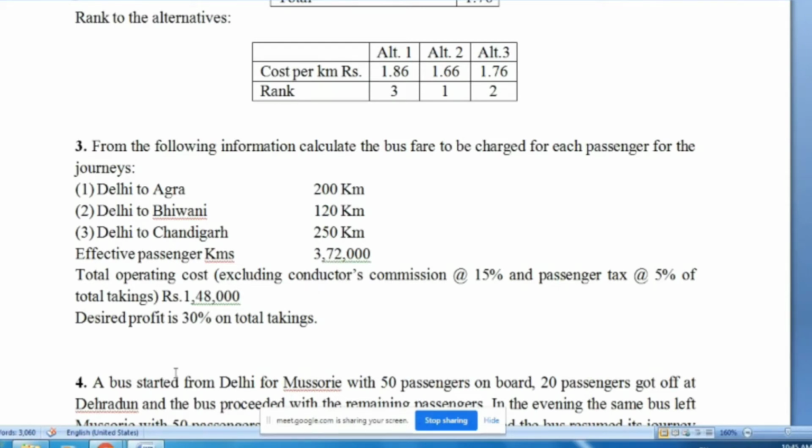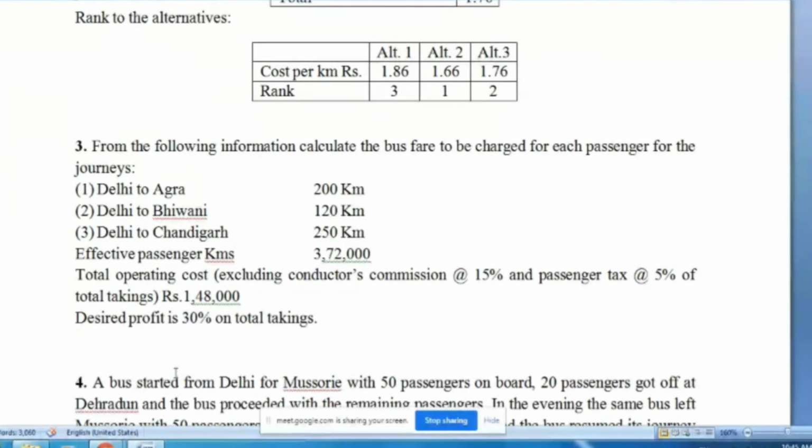So 3 routes are given to us: Delhi to Agra, Delhi to Bhiwani, and Delhi to Chandigarh. Effective passenger kilometers are given, 3,72,000. So all the information is given. We need not calculate. Effective passenger kilometer is given. Total operating cost excluding conductor's commission at the rate 15% and passenger tax at the rate 5% of the total takings is rupees 1,48,000. Desired profit is 30% of the total takings.